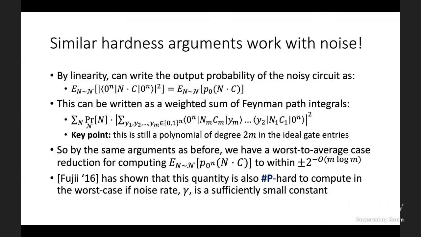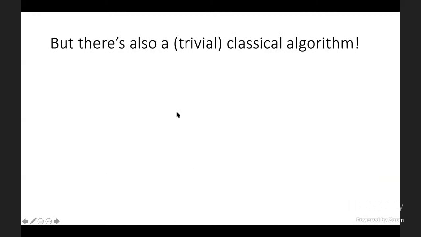In other words, it doesn't depend on the number of qubits n, but in general it would depend on the architecture of the random quantum circuits. So we actually have hardness here in the noisy case.